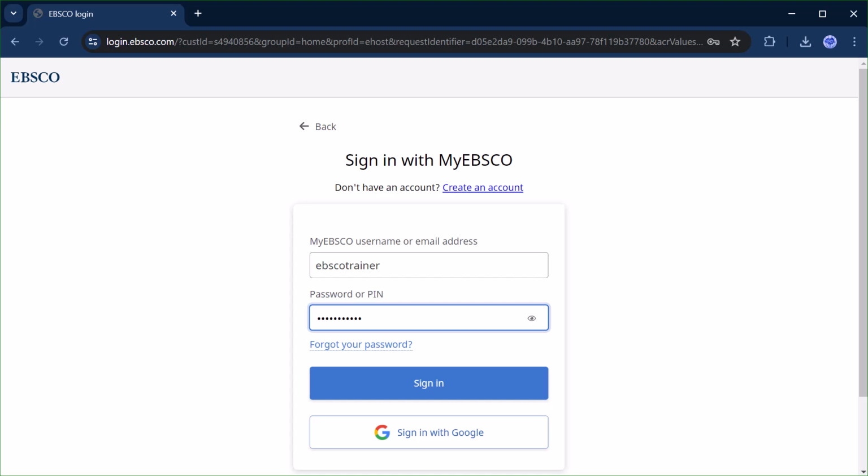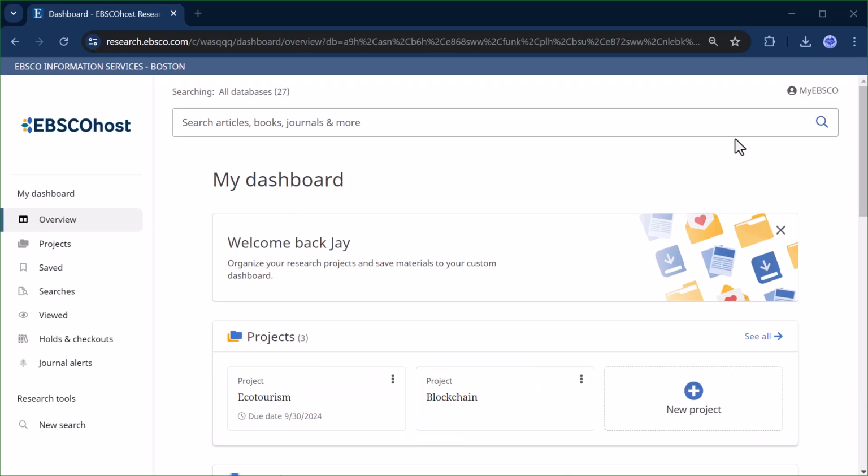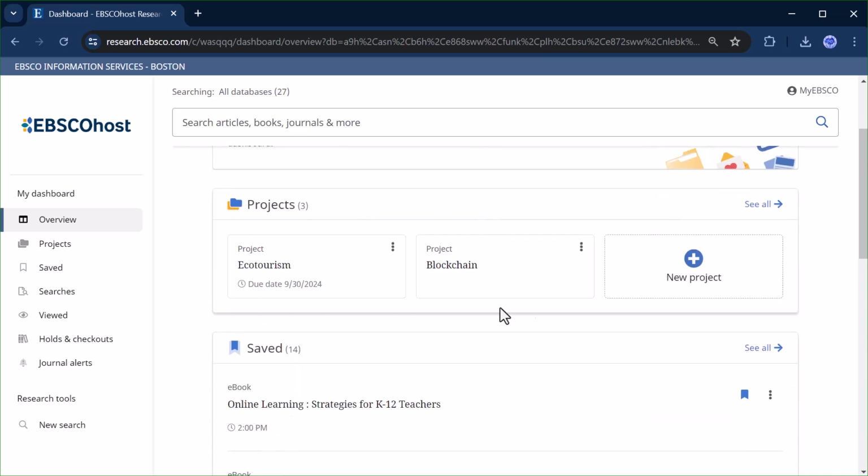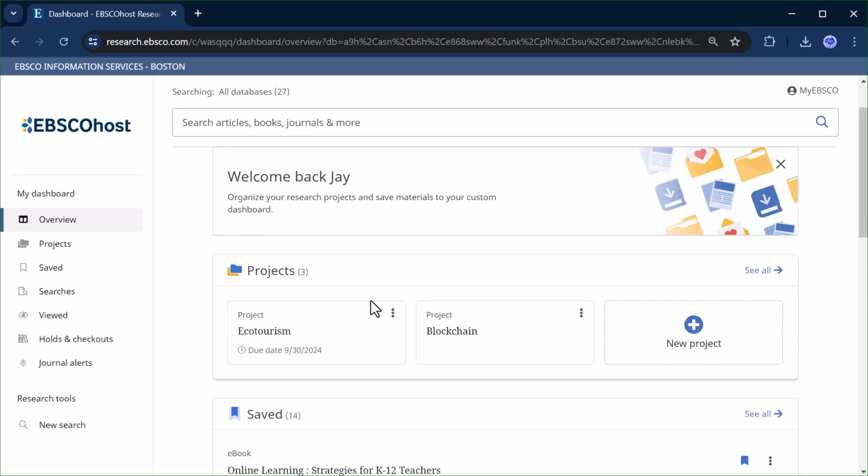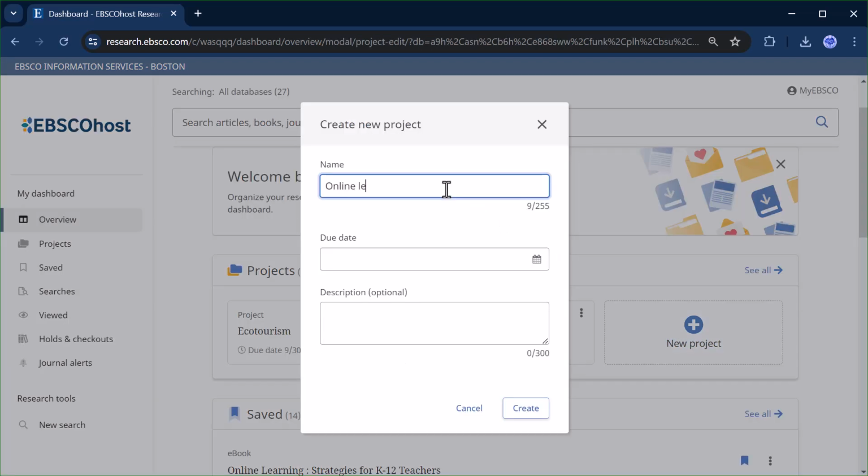After signing into their personalized account, users will see a message front and center that welcomes them back. As I scroll down, you can see that I can return to any projects that I have previously created. If I want to create a new project, I can do so from the Overview screen or the Project screen. I can click on the New Project button. I can provide a name for my project. I have the option to also provide a due date and a description. These are both optional. I can proceed to then click the Create button.